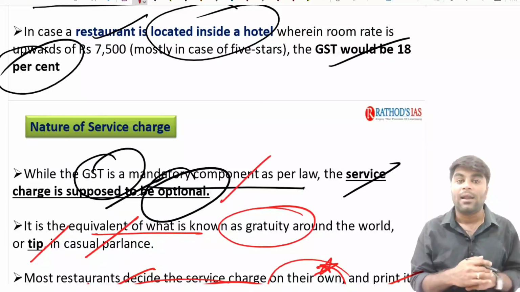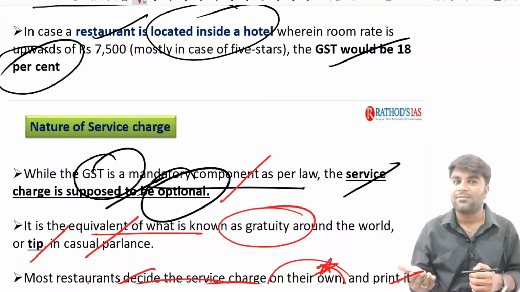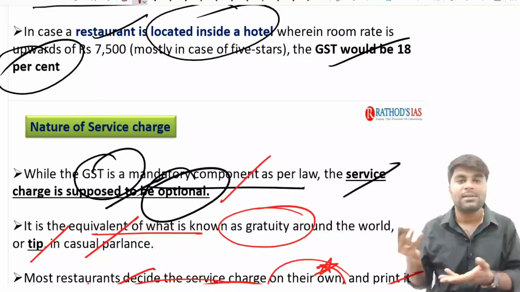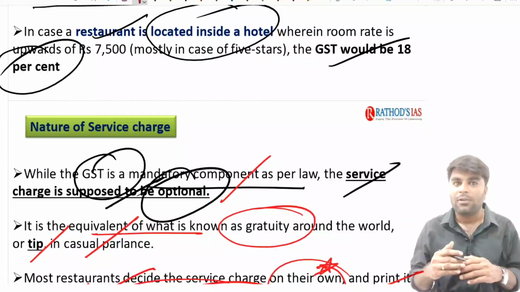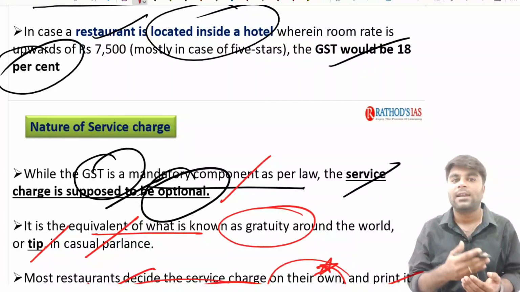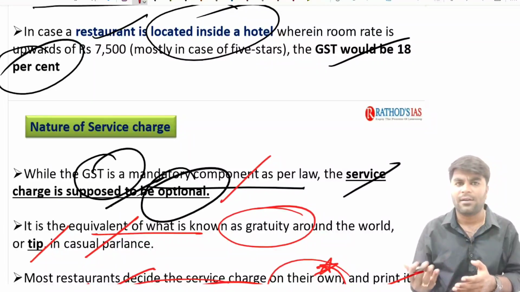Now there is the other side of the coin: when you pay this kind of service charge to the restaurant, you don't know whether it is going to be given to that bearer or not. Often the restaurant owners also say that this service charge which is collected is utilized for the welfare of the restaurant attendants.